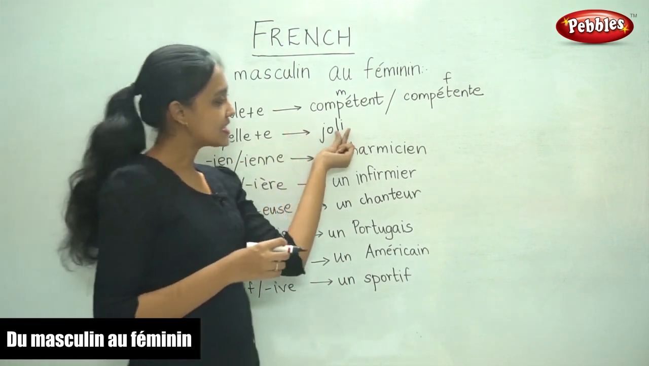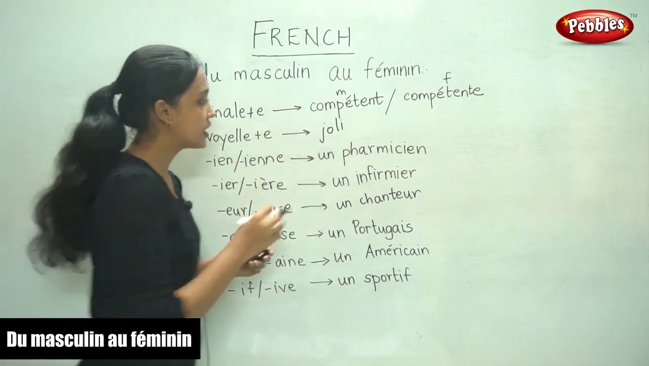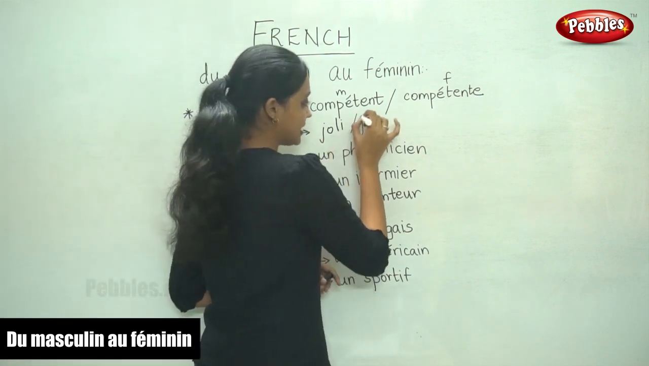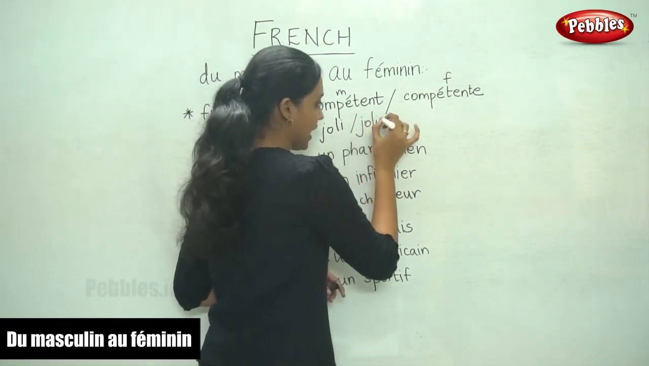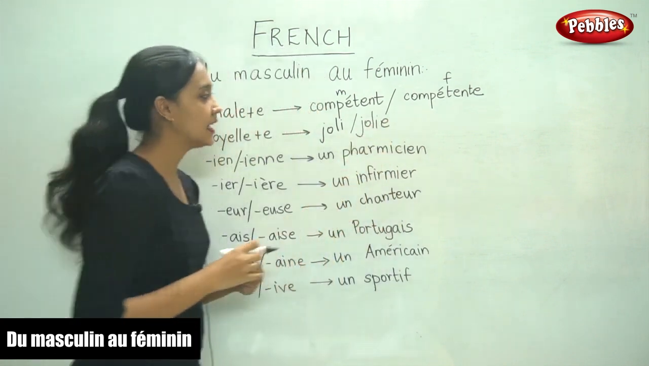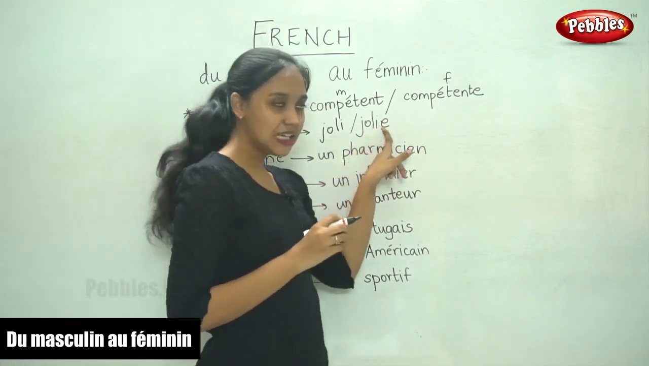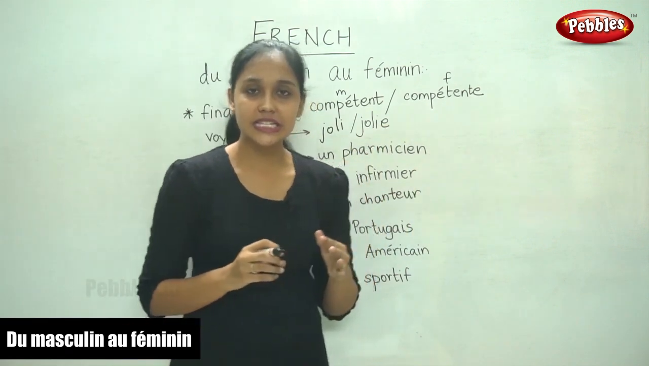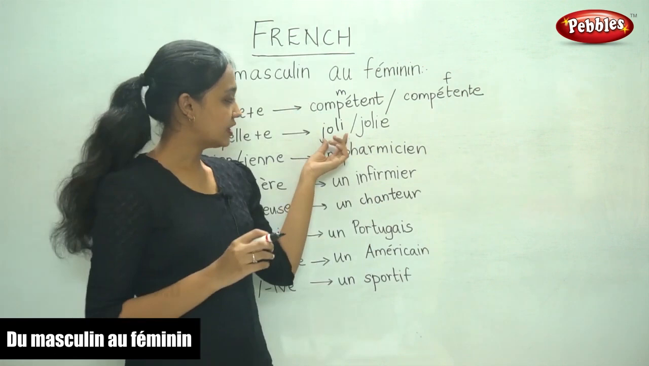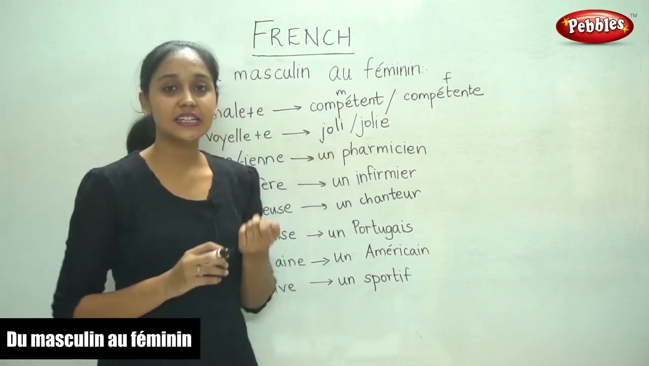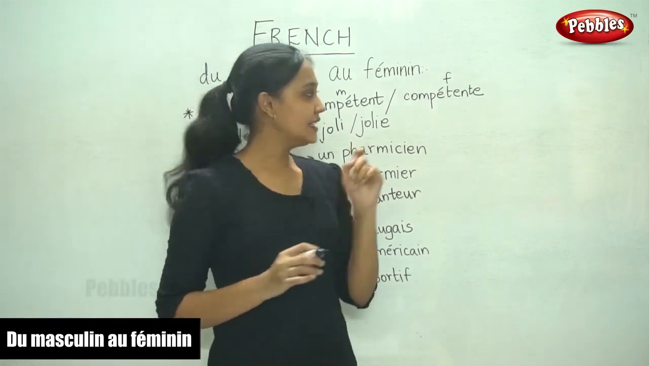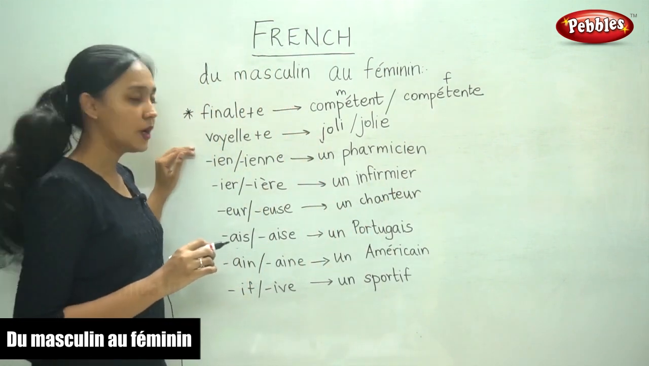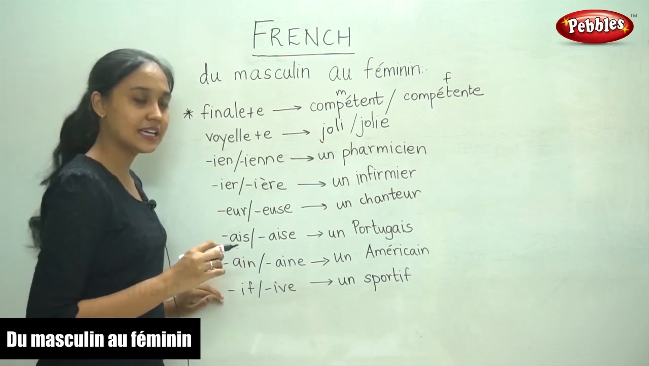So the word is ending with a vowel. For example, the word jolie. To write it in the feminine form, we add E. Like I told you, this is what we add in most of the cases when we are given the masculine form and you want to write it in the feminine form, we add E. So these are the common cases. So now we are going to see some of the exceptional cases.